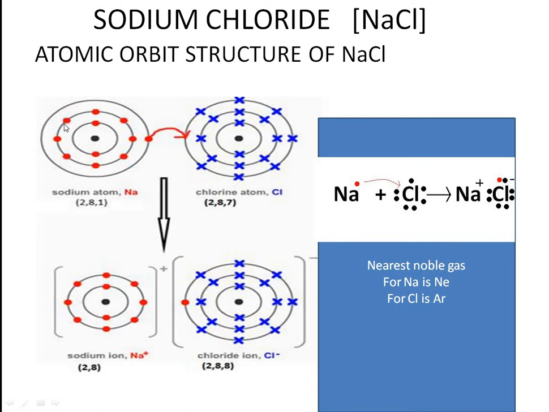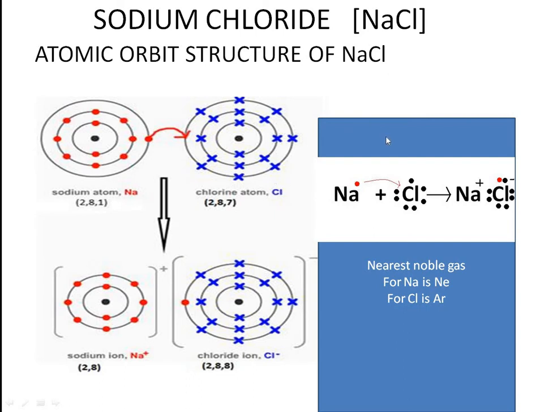So what has happened here? Sodium is donating, it is losing, but chlorine is gaining, it is accepting. This is how the bonding takes place between Na plus and Cl minus. What type of bonding takes place here? It is an electrovalent bond or ionic bond, because electrons are transferred. The same thing we can explain in an electron dot structure. This electron dot structure you will learn in 10th standard, which we are teaching now simultaneously, so that it will be easy for you.